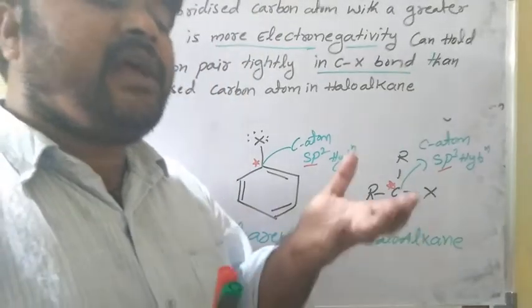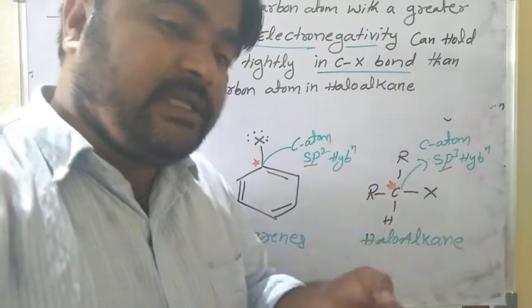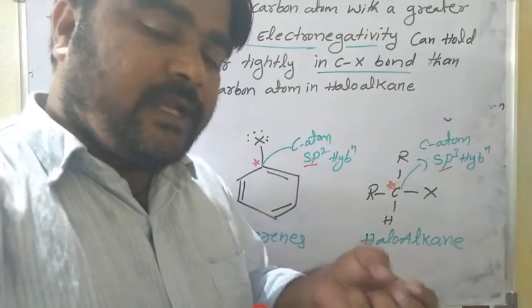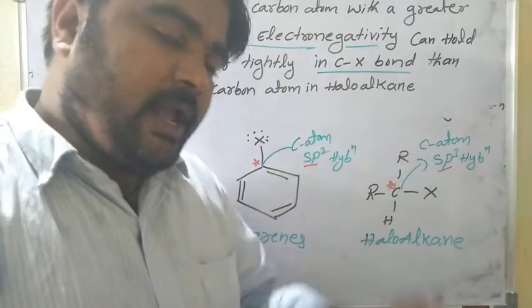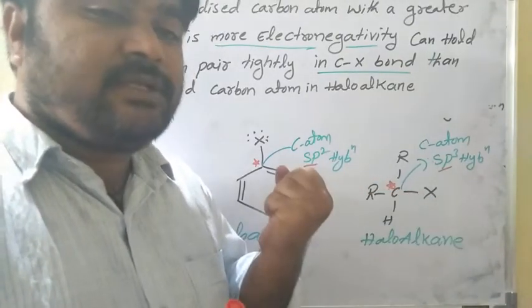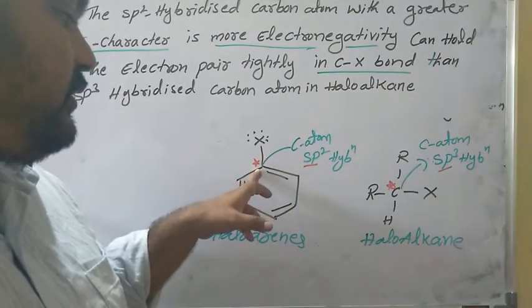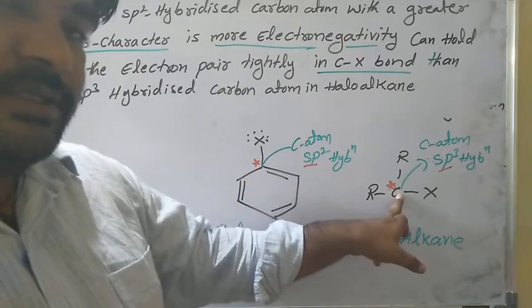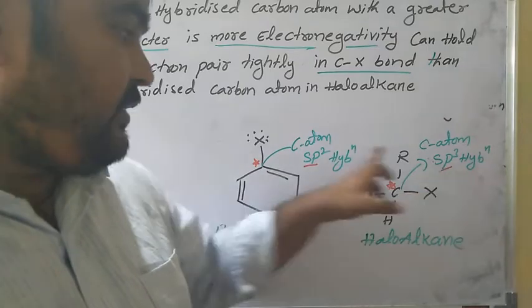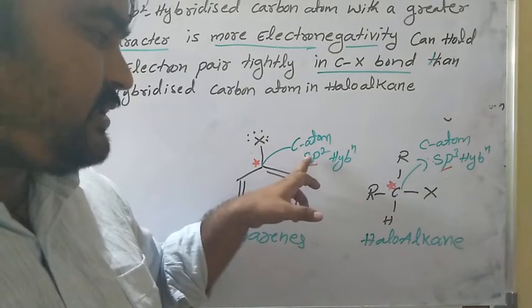When the electronegativity of an atom increases, the electrons are attracted towards it. Okay, so that's why the sp2 hybridized carbon is more electronegative than the sp3 hybridized carbon. Why? Because in sp2 hybridization the percentage of s character is more.